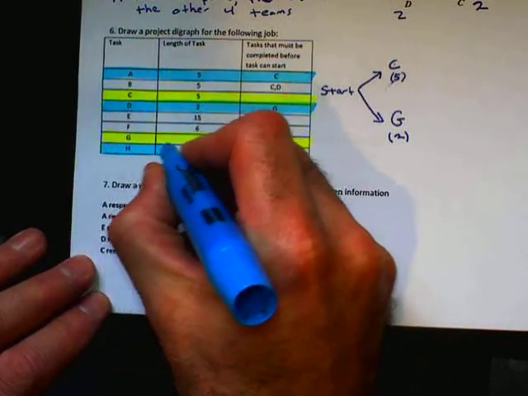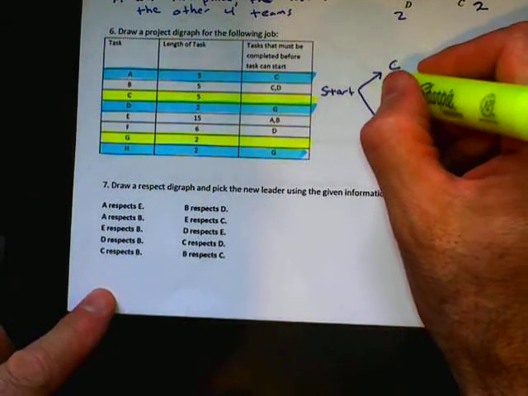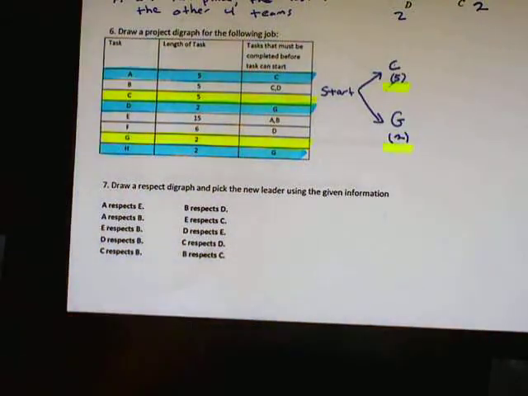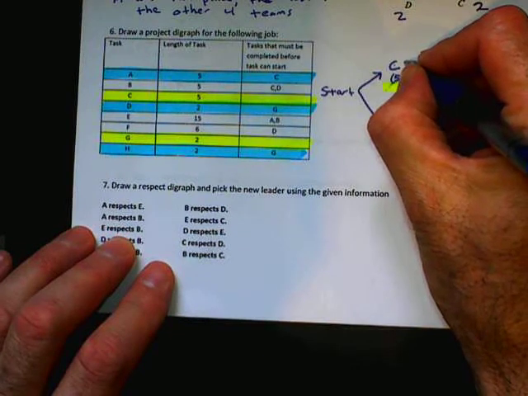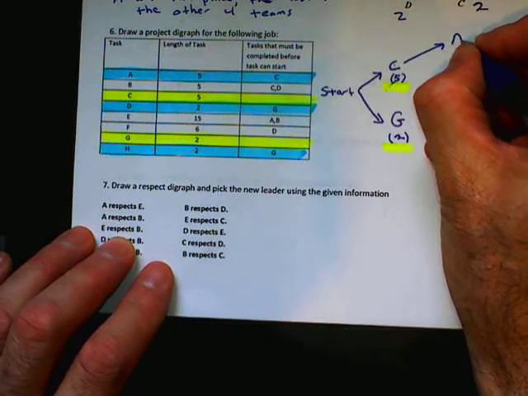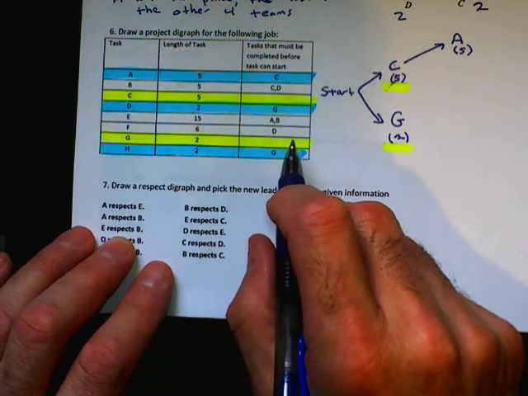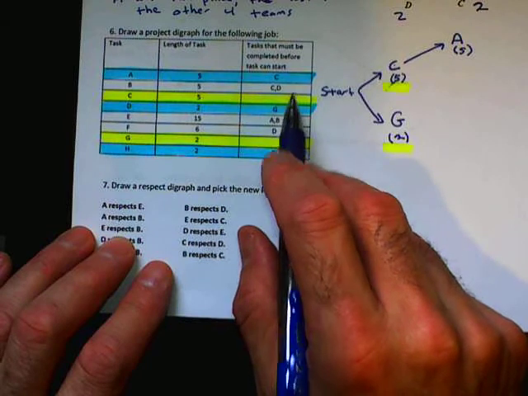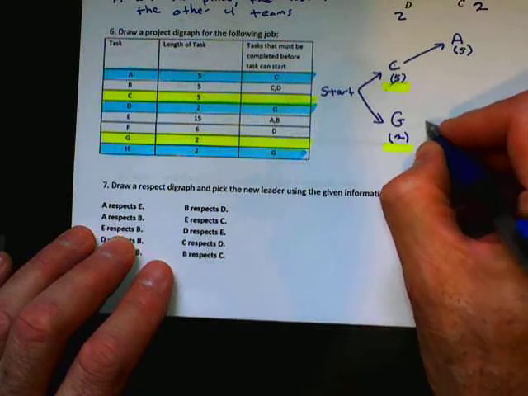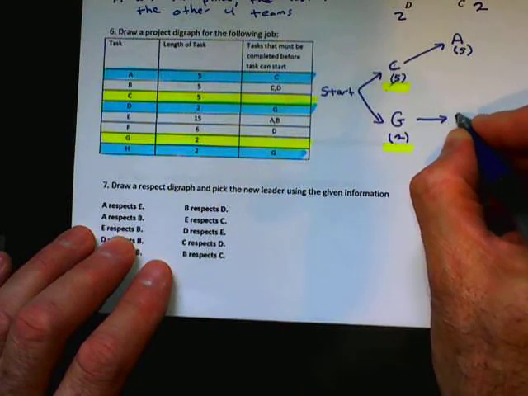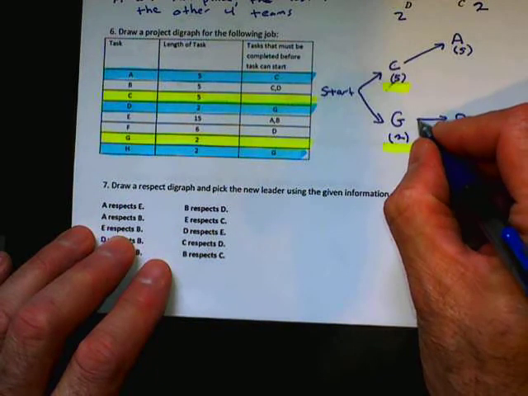So these three that I highlighted in blue are where we are. Those can all be put on the board. After C is done, A can get done. When G is done, D can get done. And when G is done, H can get done.